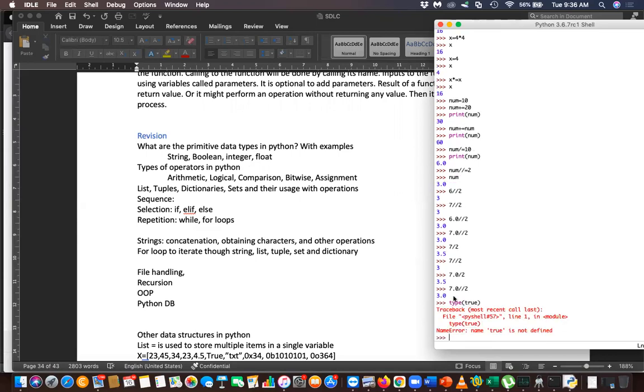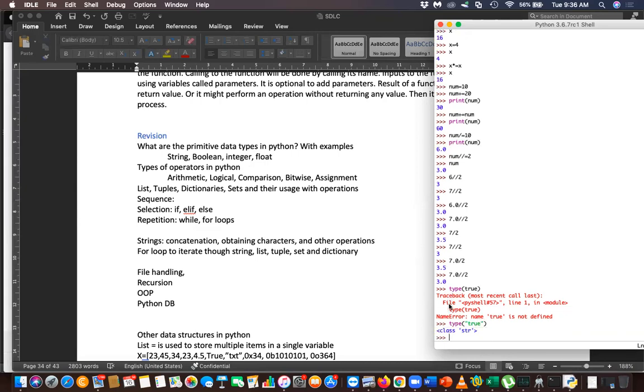Why? Because it's not inside quotation marks. If you quote this, you will get a string. Not because of that, but because of the T in true. It should be capital.